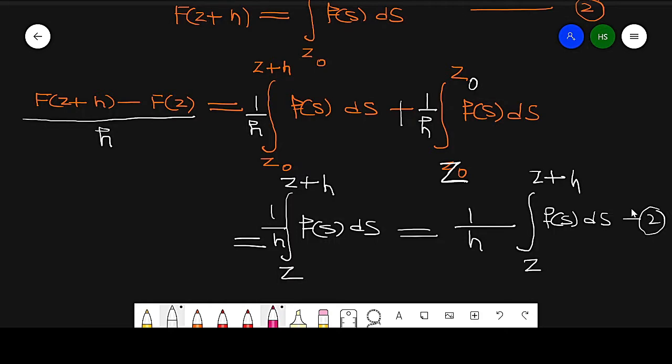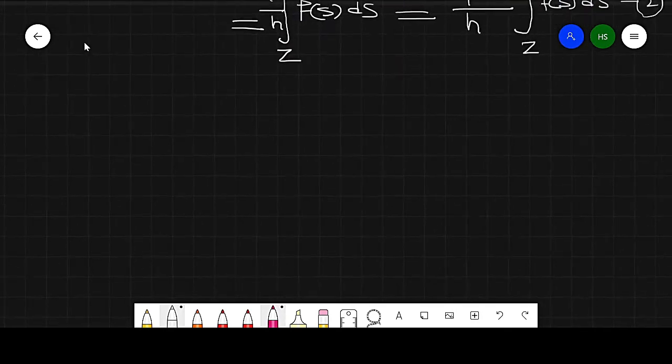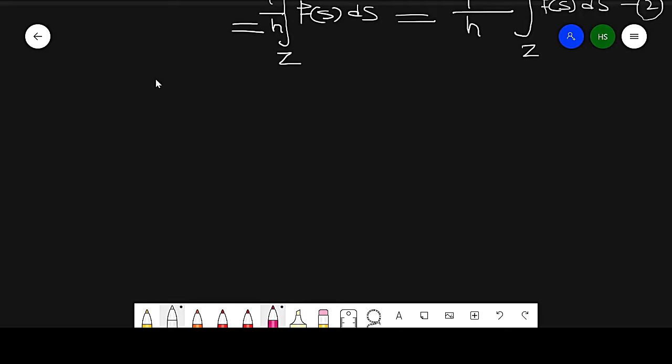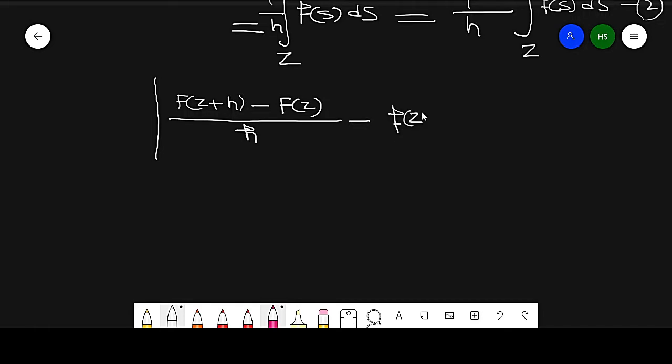Now this value f of z plus h, h is some positive number. So this can be written as f of z plus h minus f of z over h minus f of z. Now what is this value equal to?